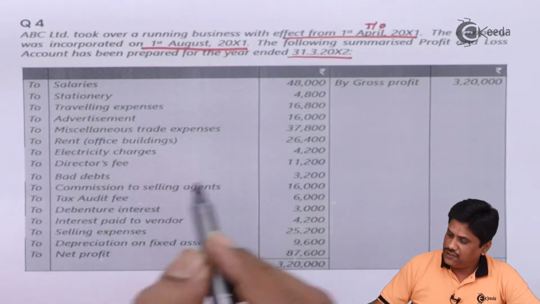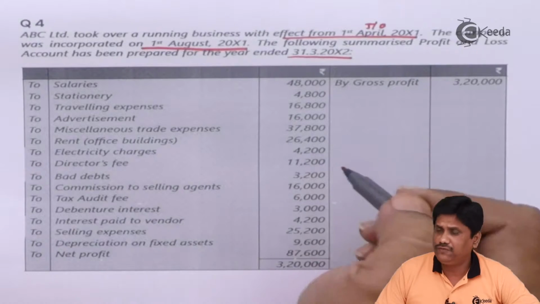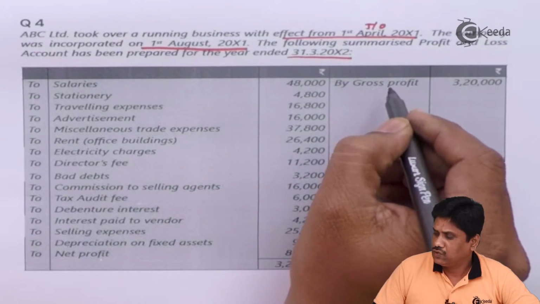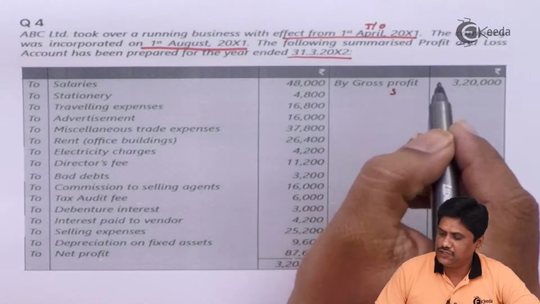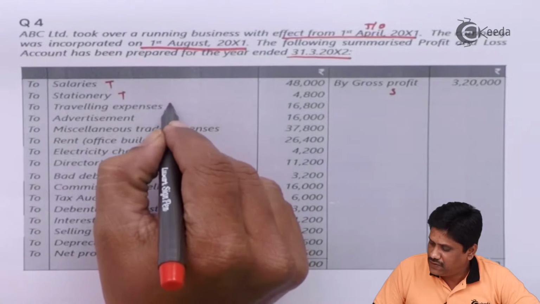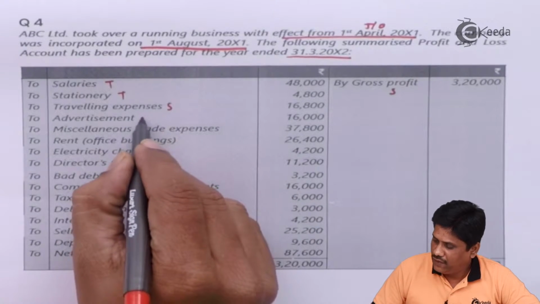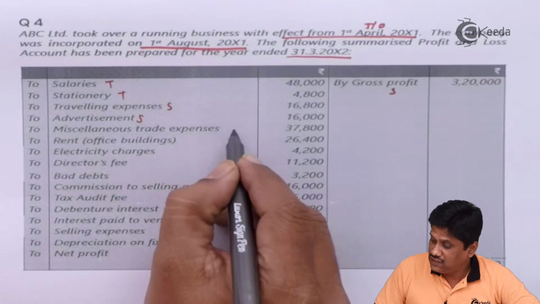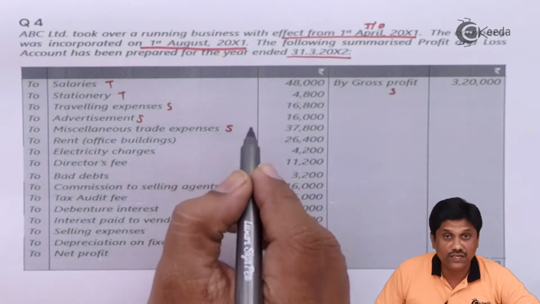They gave you various figures. Let us try to discuss, if nothing is given, what can be done. So gross profit, we know, will be on sales ratio. Salaries on time, stationery on time, traveling expenses on sales basis, advertisement on sales, miscellaneous trade expenses we will see. If nothing is given, it is a business expense, so it will be on sales ratio.